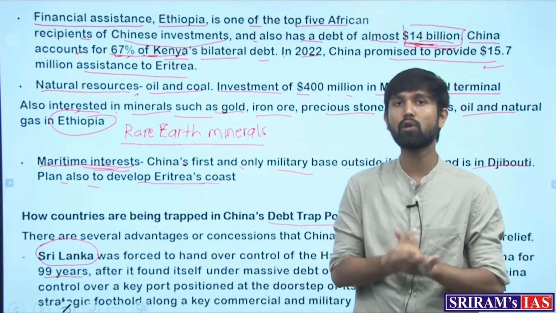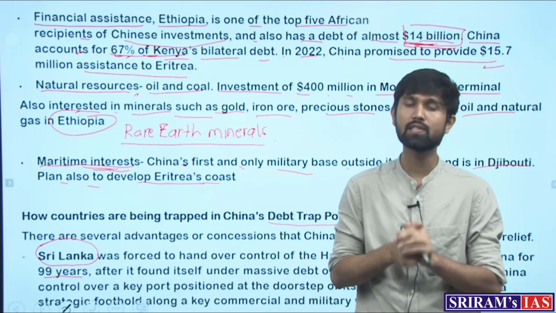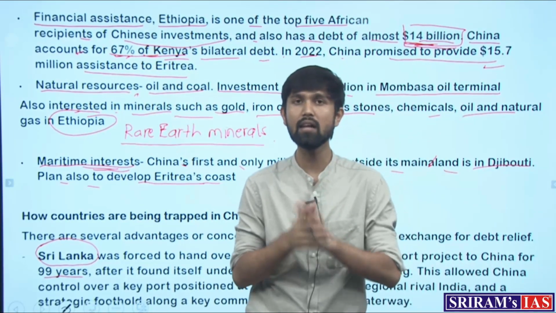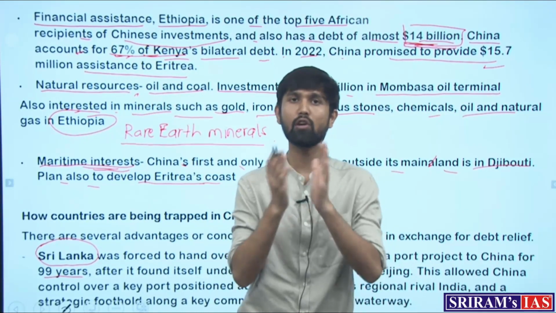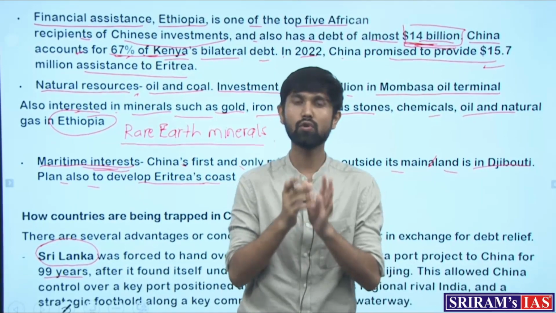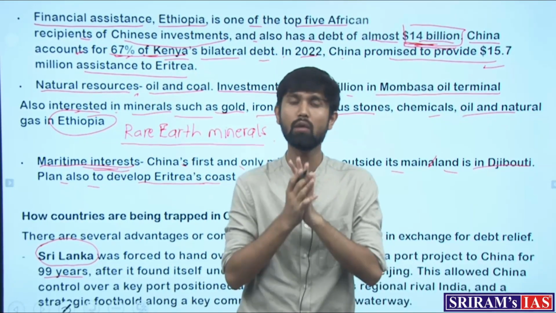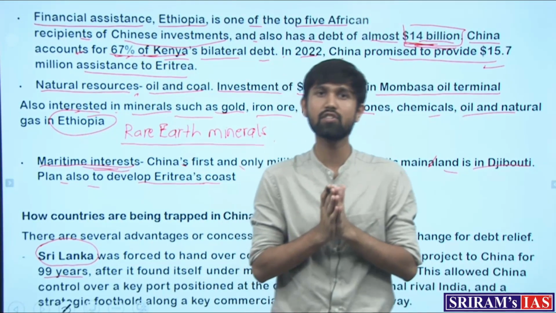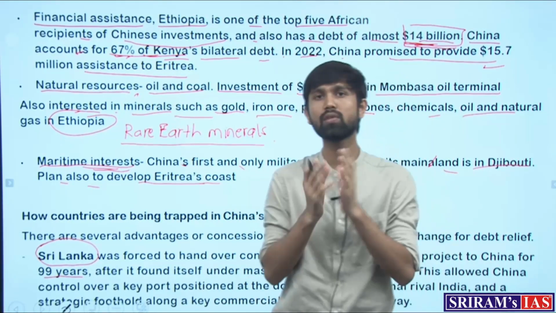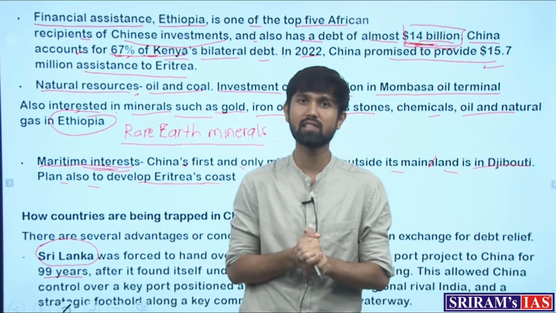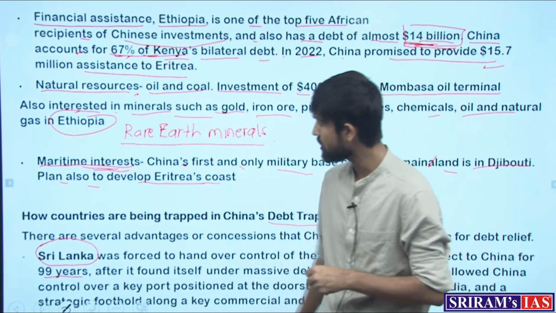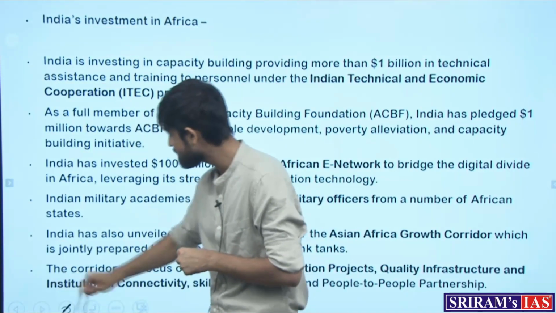This is the concept of Chinese debt trap diplomacy, which is increasingly seen as a development, which China refutes time and again, but as a development we can observe what happens when China engages with such nations. So this is a point which we need to observe closely from the international relations point of view, and whenever we find a question relating to this in the examination, we can answer accordingly. Attached to this, what are India's efforts in the African region? Let's look at some of those examples.